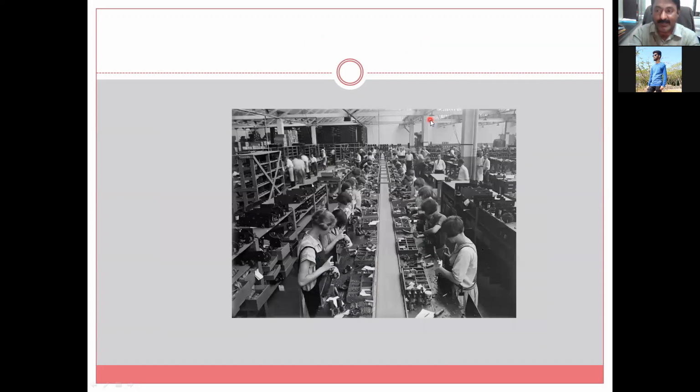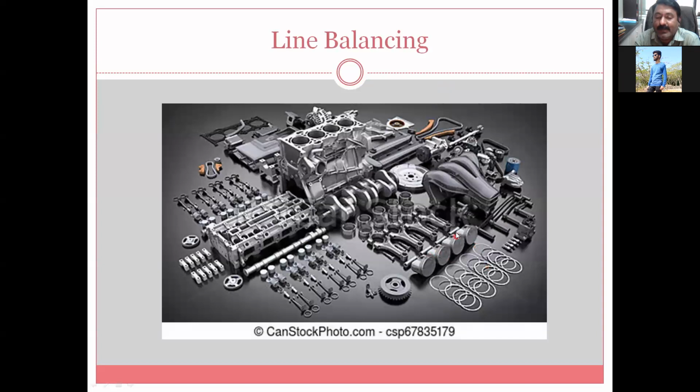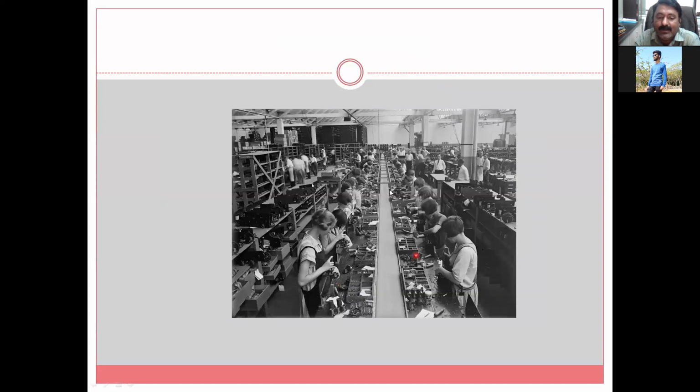Let us proceed further. So what was happening in previous days and what is the current scenario as far as balancing is concerned? Friends, now you can see here these are the different workers. Whatever I have given you an idea of, the piston ring, the pistons, and these valves, different workstations are there and different workers are handling the different workstations, and they are going for assembling also.